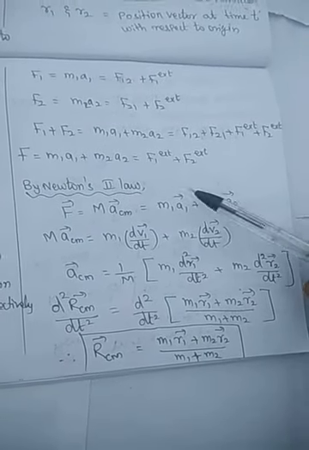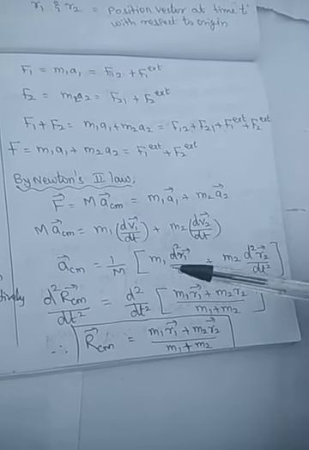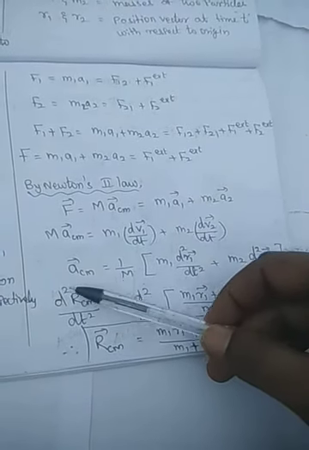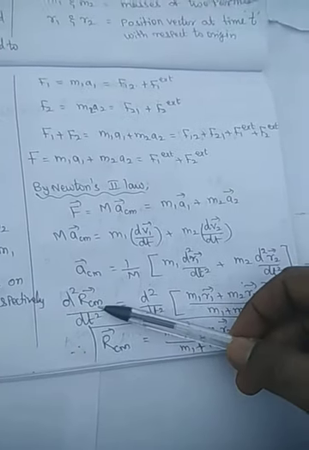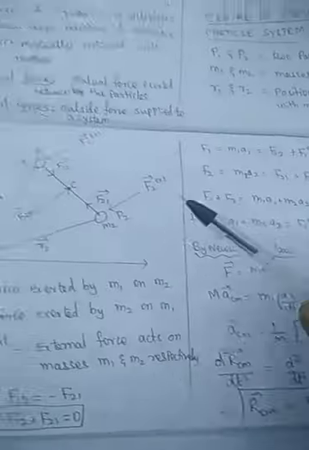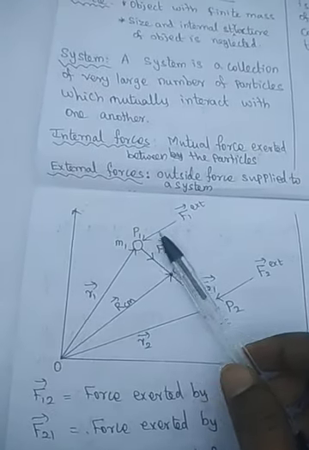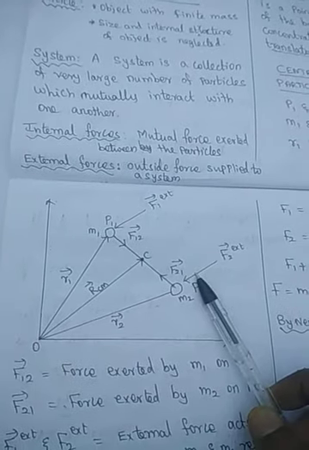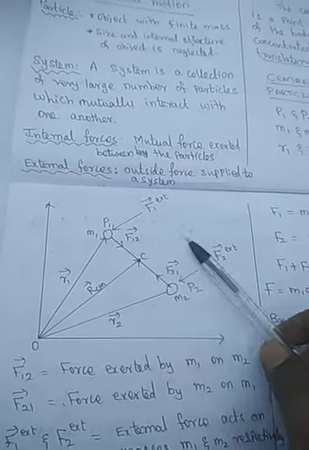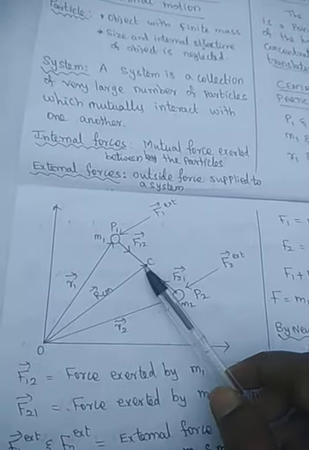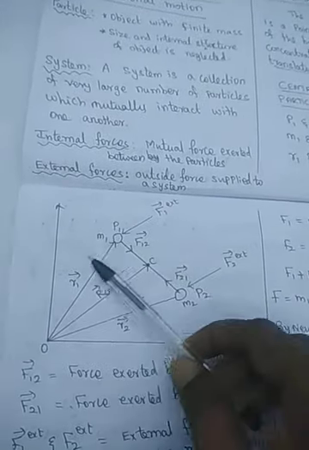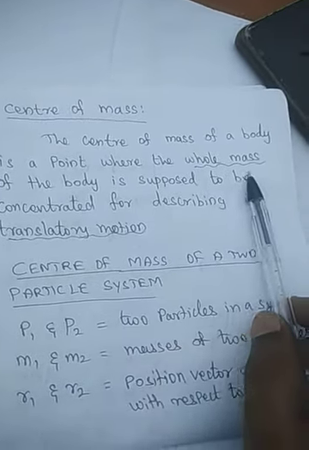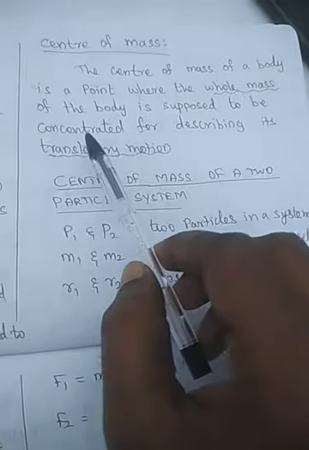Rate of change of displacement is velocity, rate of change of velocity is acceleration. So acceleration is a second order derivative of the displacement, here the center of mass displacement. Very clearly understand, students: for the center of mass we calculated the acceleration for the single particle, then the acceleration for the second particle. But our question is the total system acceleration, and the center of mass acceleration is equal to the total system acceleration as per the definition, because it is the point where the whole mass of the body is supposed to be concentrated.